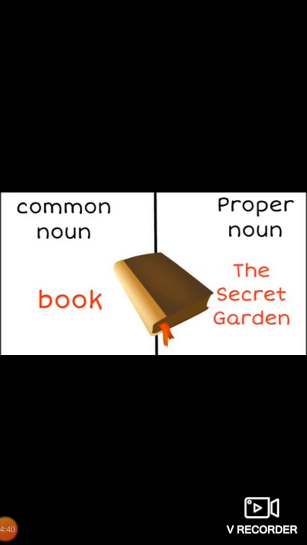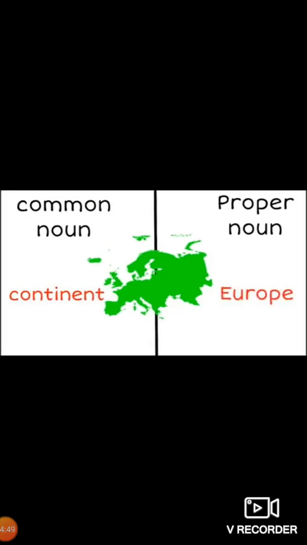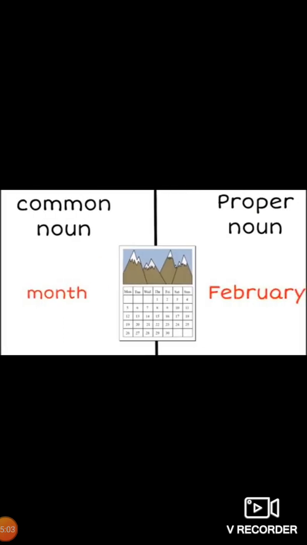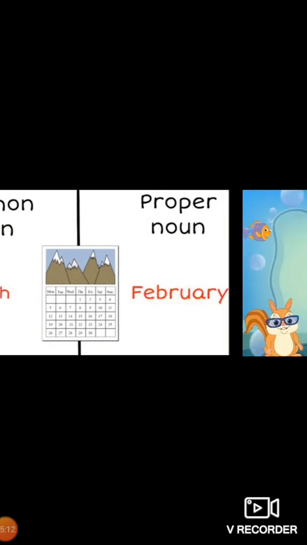This is a proper noun. Common noun, book. Proper noun, The Secret Garden. This is the name of that book. For any book we use book only. And for continents we use continent as a common noun, but if we talk about the proper one, we can take the example Europe. Common noun month. Proper noun will be February, or you can name any month, March, April, May.